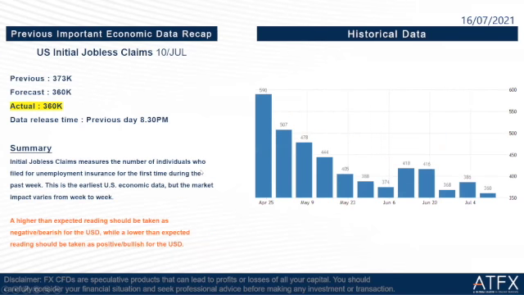Okay, so the next one is US initial jobless claims for 10 July. The previous is 373,000. The forecast is 360,000 and the actual is the same as the forecast, 360,000. Even though it is the same as the forecast, it is actually still good news for the US dollar. Why? Because this is the lowest data recorded this year, at 360,000.